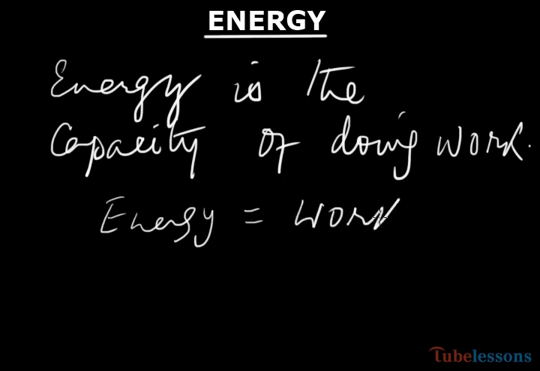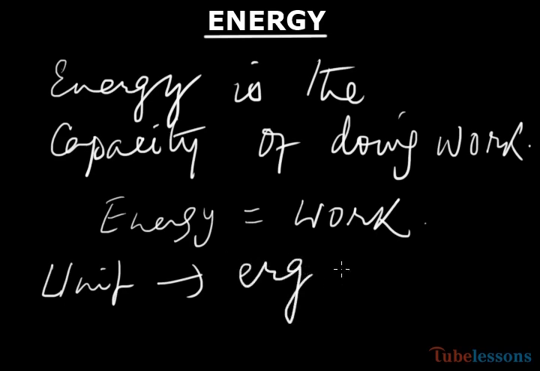Energy equal to work. So the unit of energy and work will be same. In CGS, the unit of energy is erg, that is the unit of work, and in SI, the unit of energy, that is work, is joule.